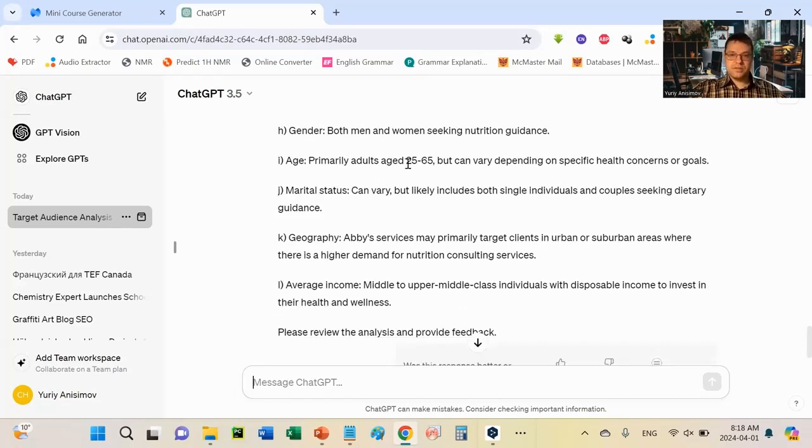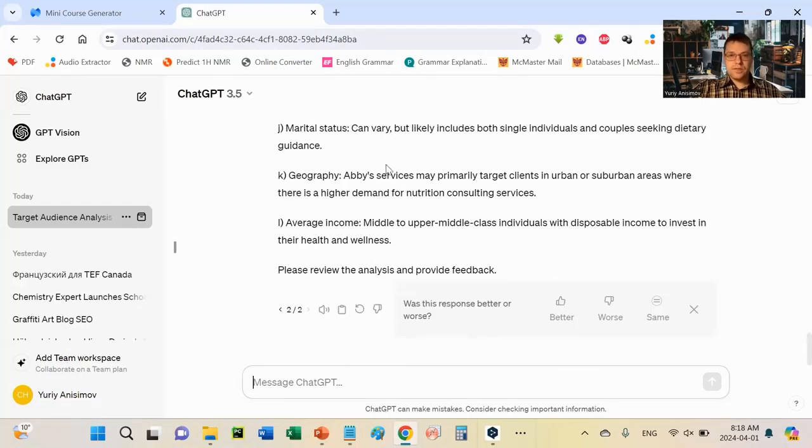Age, adults 25-65, but can vary depending, well, I would agree with that. Maybe I would say, I don't know, 65. But okay, let's leave it. Marital status can vary, geography, average income, okay. So please review the analysis and provide feedback. So now if we have something that we don't agree with in this analysis, we can provide feedback to chat. If we agree, then just type OK, let's continue.